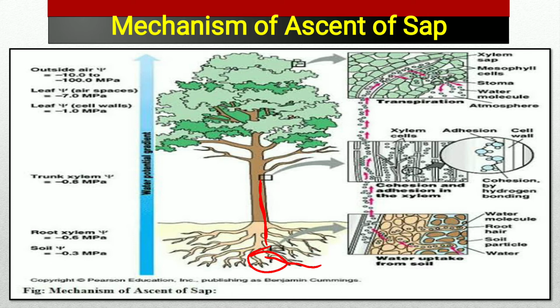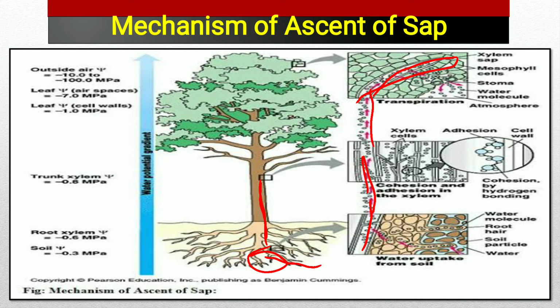With the help of xylem tissue, the water is transferred from the root to the leaf part. And you see this structure: these are the water molecules, this is the xylem portion, and this is the leaf portion or the transpiration